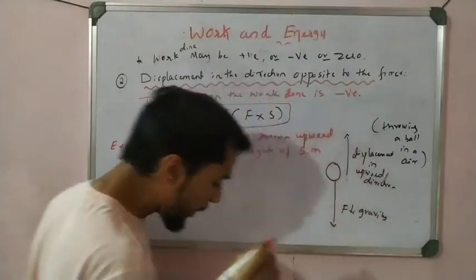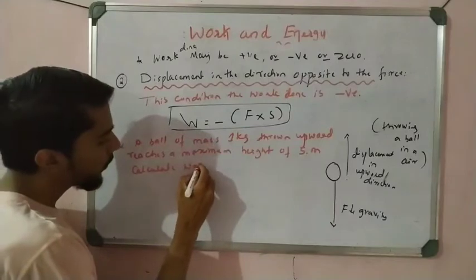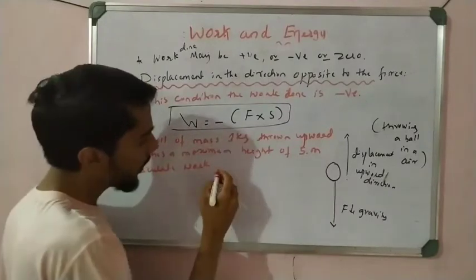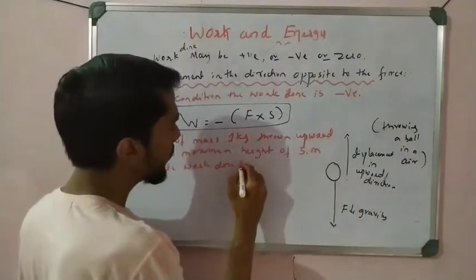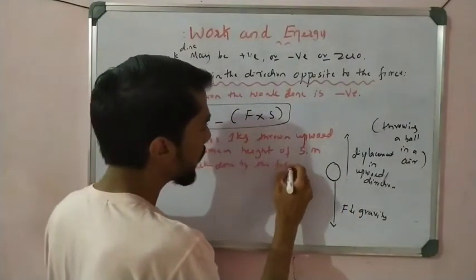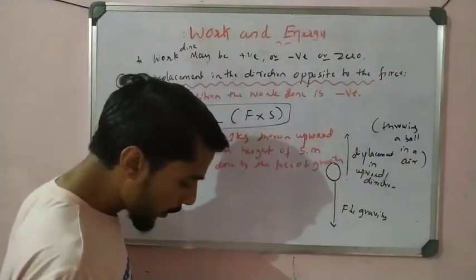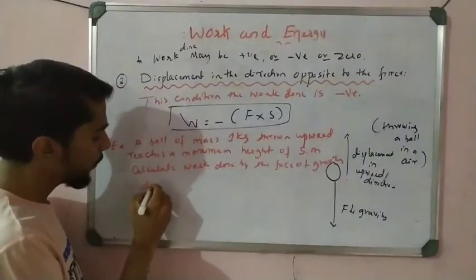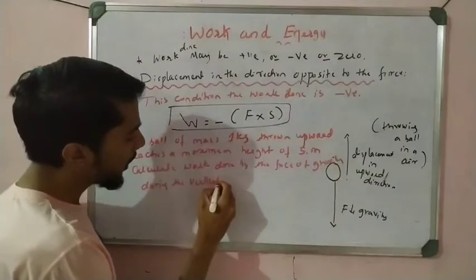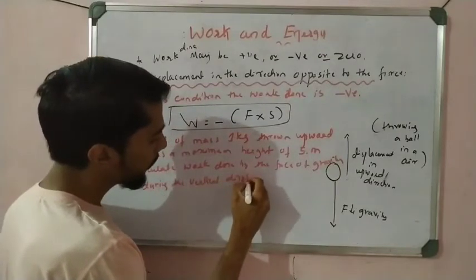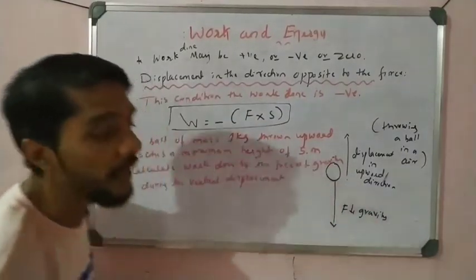Calculate the work done by the force of gravity during the vertical displacement. Okay, with the vertical displacement, simple.